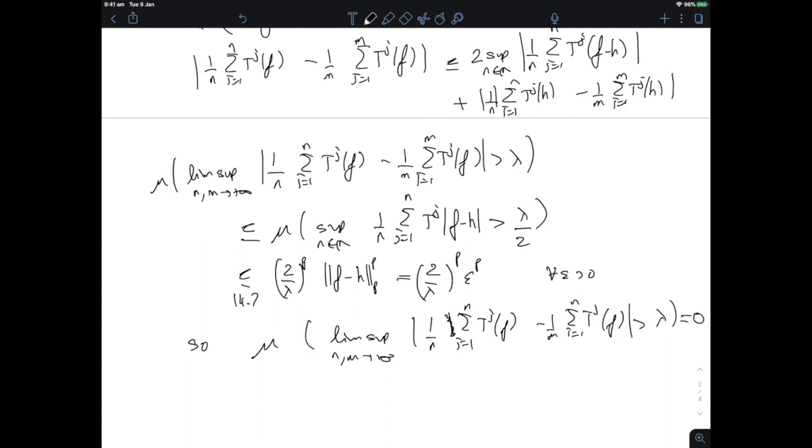All right, so these lim sups are almost everywhere equal to 0, and we get that these quantities have to converge almost everywhere. And of course we know already that they converge in LP to 0, so they have to converge almost everywhere to 0. And that concludes the proof of Birkhoff's theorem.